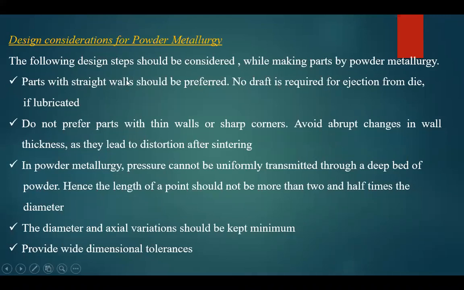Parts with straight walls should be preferred. No draft is required for ejection from the die if lubricated. Do not prefer parts with thin walls or sharp corners. Avoid abrupt changes in wall thickness as they lead to distortion after sintering. In powder metallurgy, pressure cannot be uniformly transmitted through a deep bed of powder. Hence, the length of a part should not be more than 2.5 times the diameter. So the diameter and axial variation should be kept minimum. Provide wide dimensional tolerance.